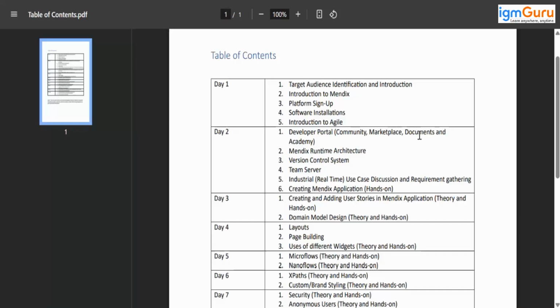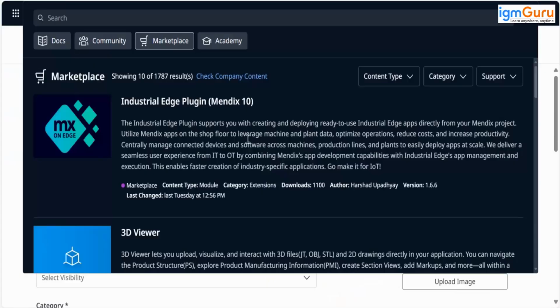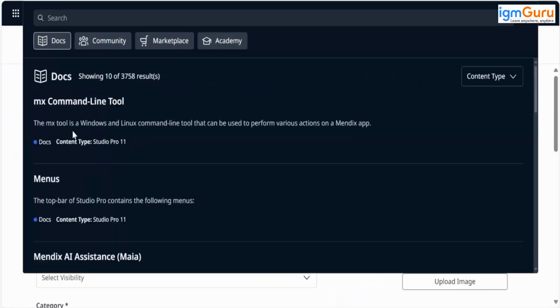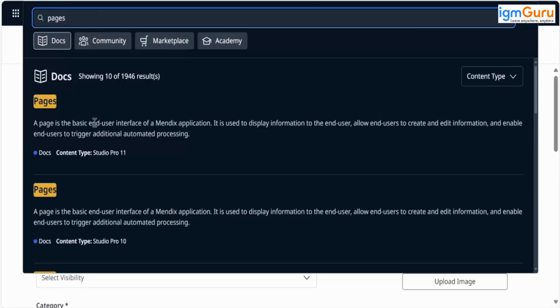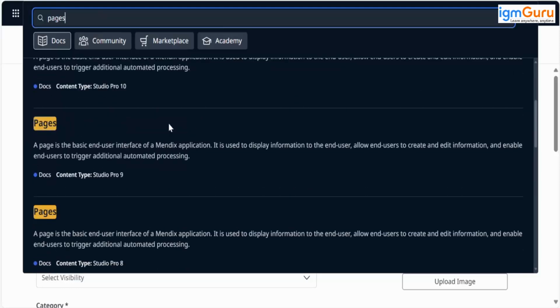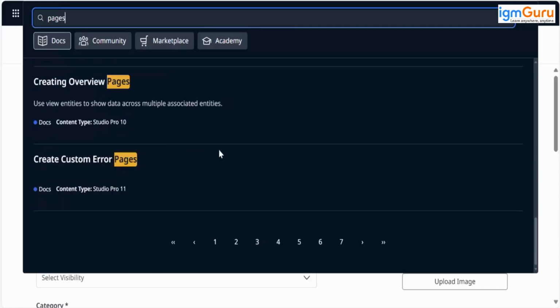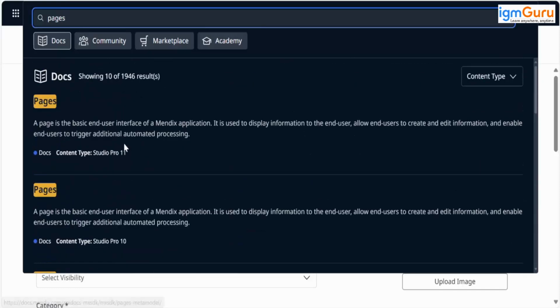Then here we have documents section. Anything you want to read in detail about any topic, simply come to documents and search. Okay, let's say I search for pages and we have a detailed document for creating pages and everything related to it. So this might be one of the questions: where can we read the detailed information about different components, and the answer is Mendix documentation.